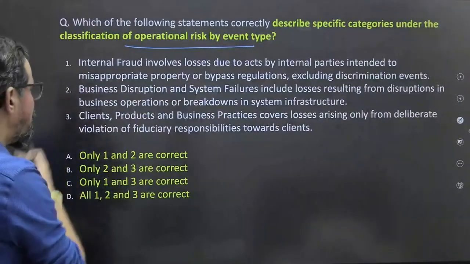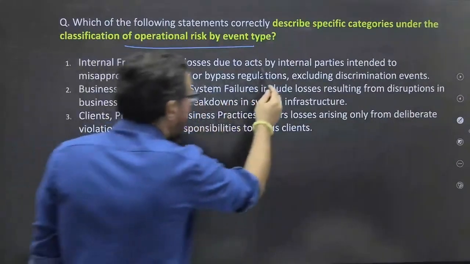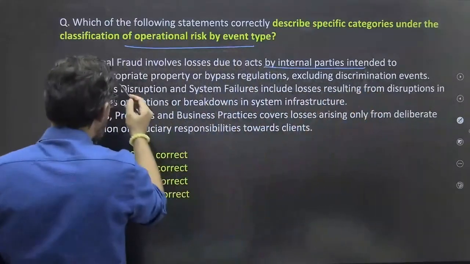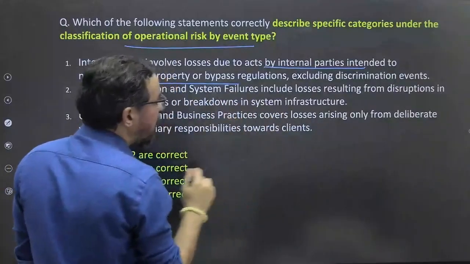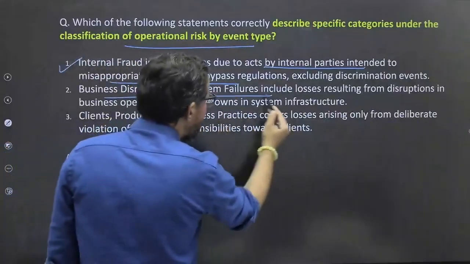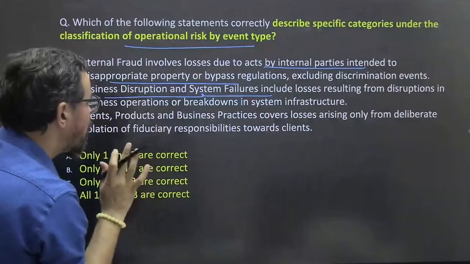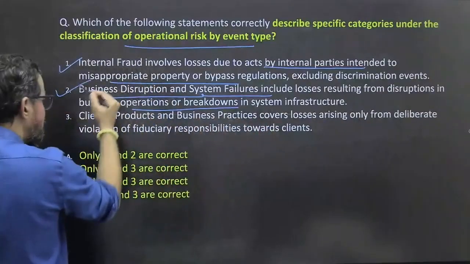So internal fraud involve losses due to act by internal parties intended to misappropriate property or bypass regulation, excluding discrimination events. Business disruption and system failure include losses resulting from disruption in business operation or breakdown in system infrastructure.